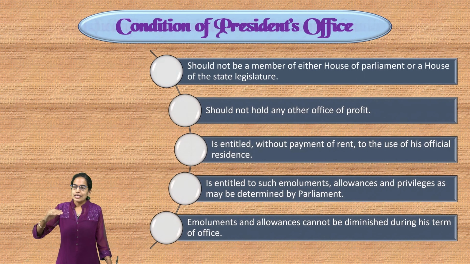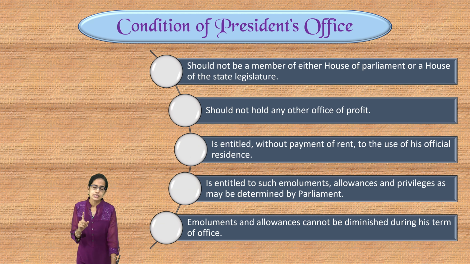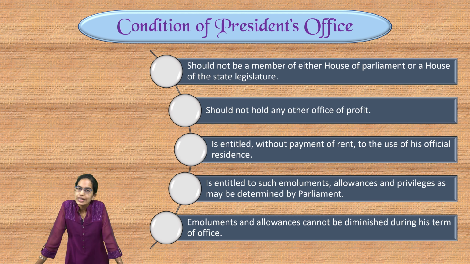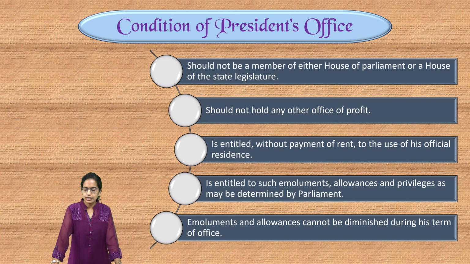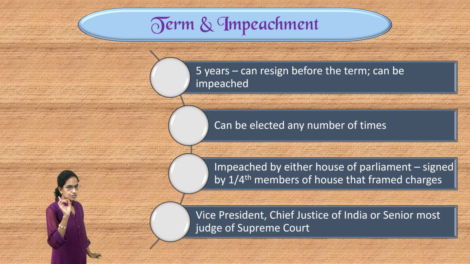Now, as a president, what are the conditions? The president should not be a member of any house of parliament or state legislature, should not hold any other office of profit, and the official residence, Rashtrapati Bhavan, would be available without payment of rent to the President of India. Also, all the allowances will be determined by the parliament. Now, the term of the president is 5 years.